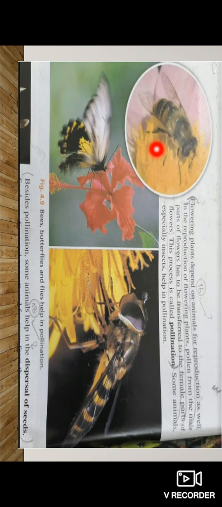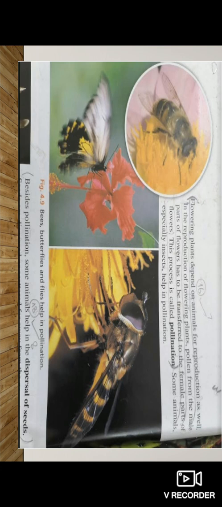When it sits on a flower, the pollen grains stick on its body, and when it flies or moves to other parts of the plant, these pollens transfer to the plant, and in this way they transfer the pollen grains from one flower to another flower. So these insects are the pollinators. Okay, pollinators means they transfer the pollen grains from one flower to another. So these animals are facilitating the reproduction of the plants. Okay, and this is called pollination.